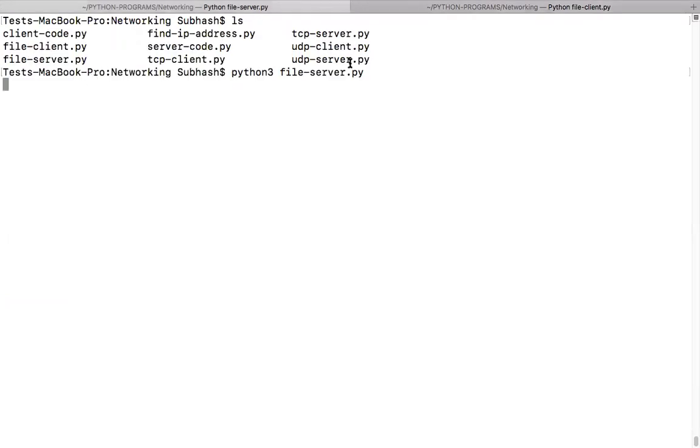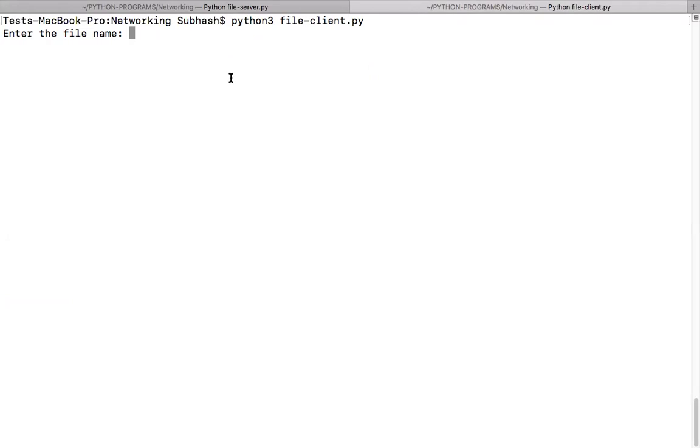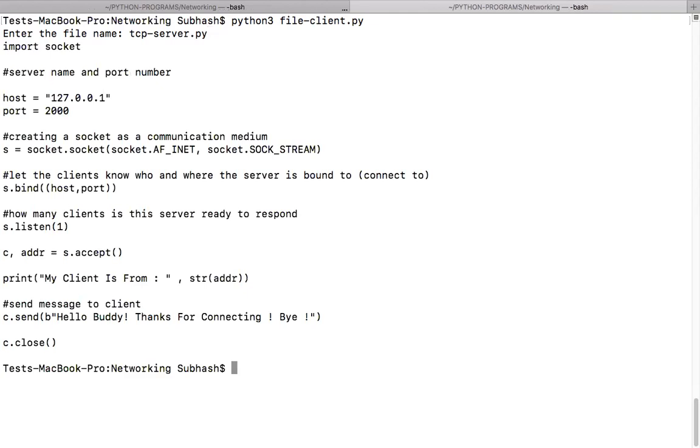Okay, so server is still waiting. Fine. So tell me some file name. Shall we use this file name only? Say tcp server.py. Is this the file name, guys? Is that okay? So shall I press enter now? I've entered the file name. Shall I press enter? Yeah. Okay, I'll press enter.